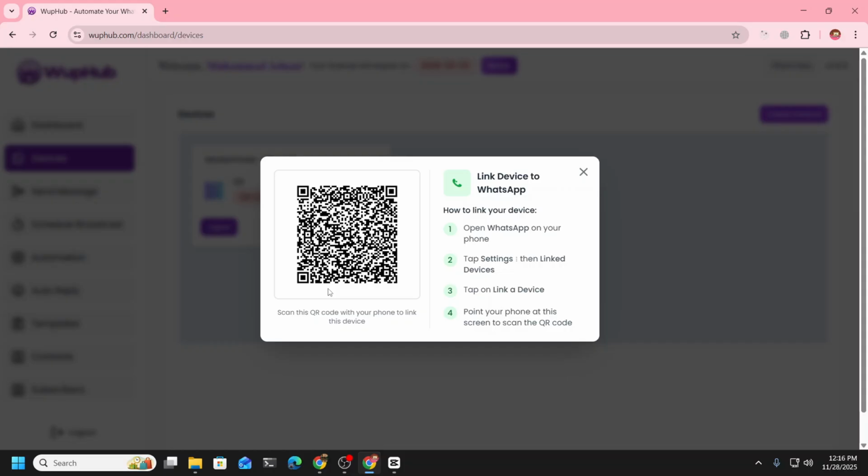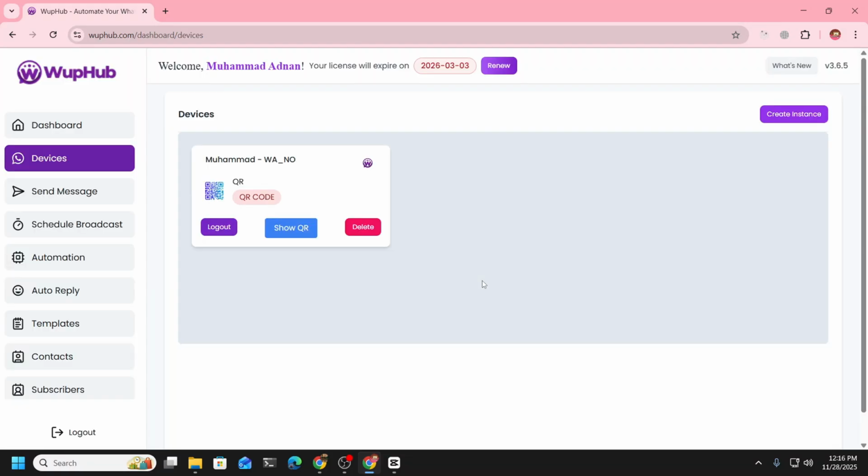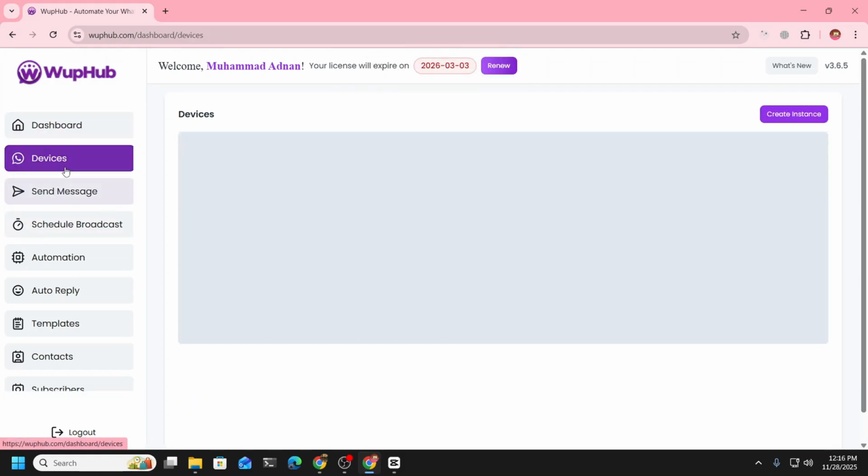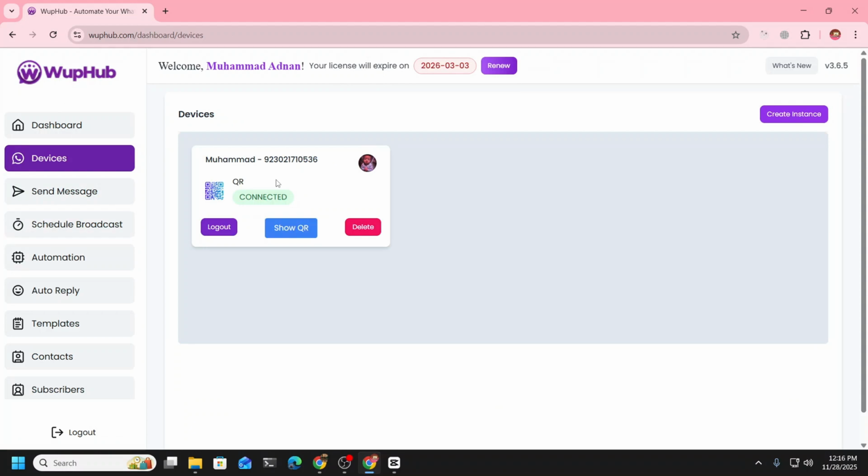Once it gets connected, it will show you a pop-up. As you can see here, session got connected. After a few seconds it will automatically close after settling things down, and now you can see our WhatsApp is connected with WupHub.